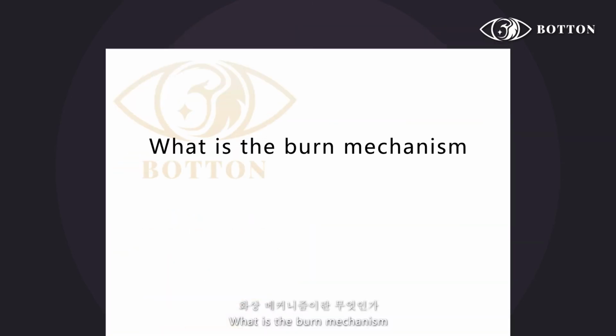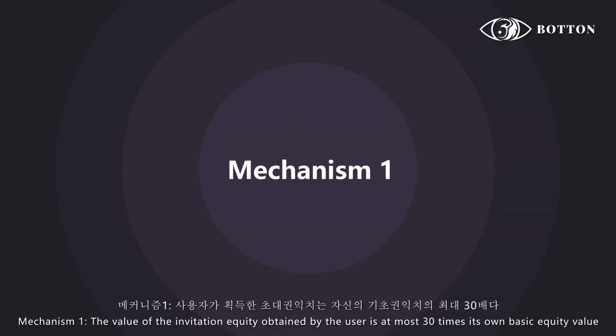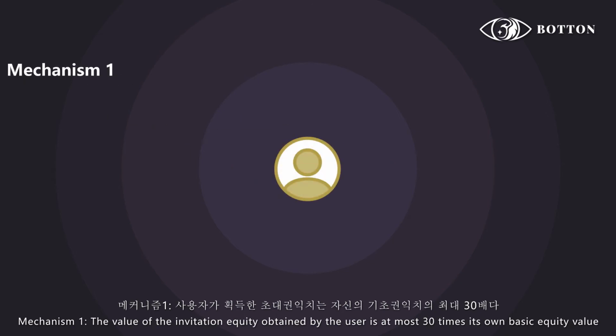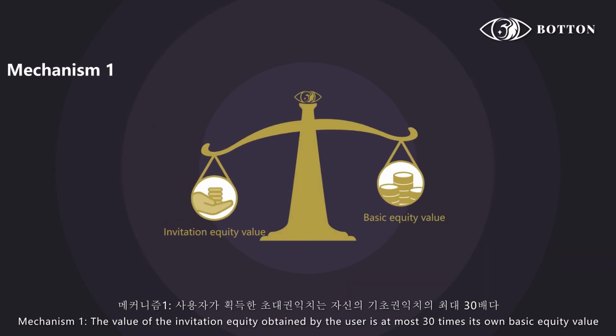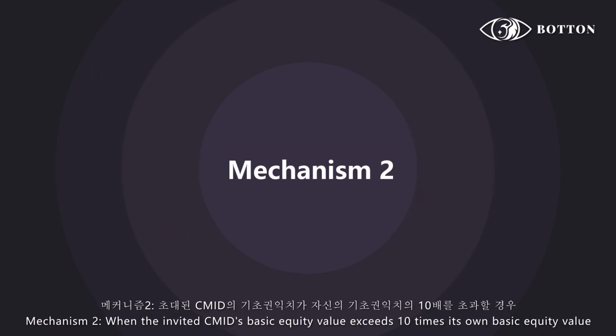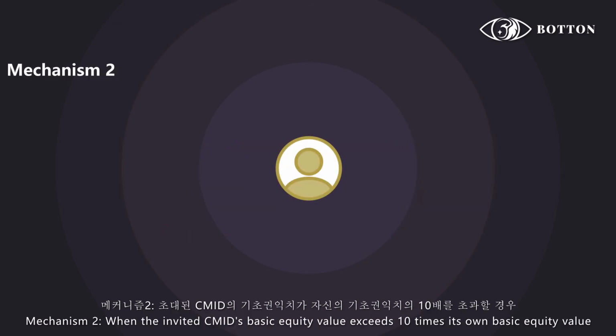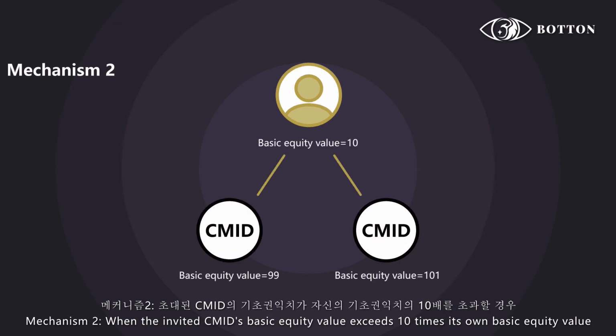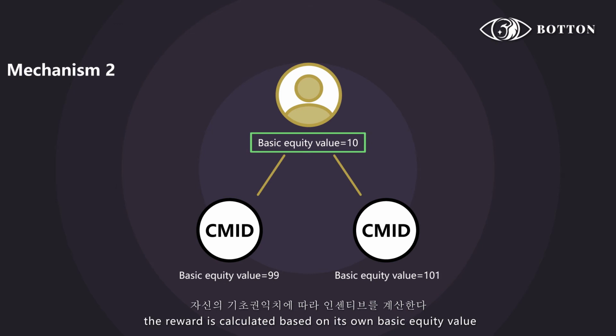What is the burn mechanism? Mechanism 1: The value of the invitation equity obtained by the user is at most 30 times its own basic equity value. Mechanism 2: When the invited CMID's basic equity value exceeds 10 times its own basic equity value, the reward is calculated based on its own basic equity value.